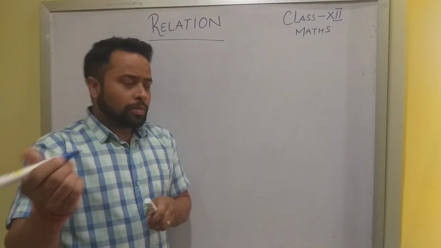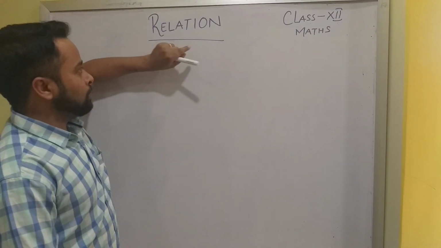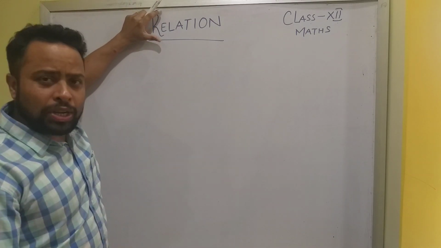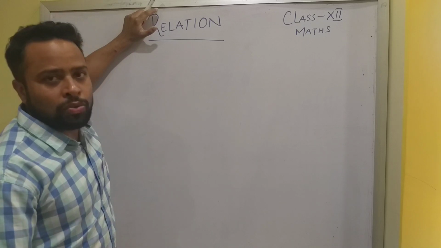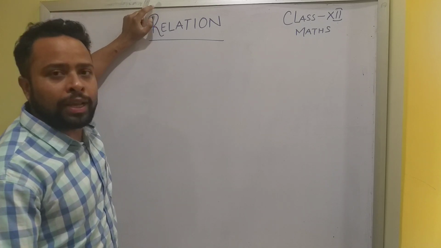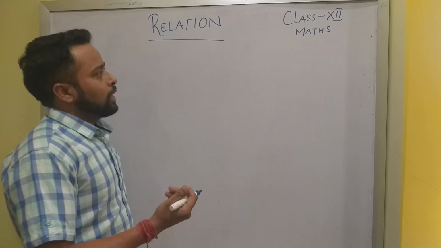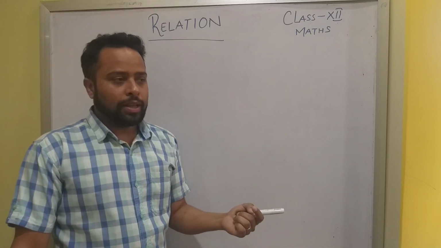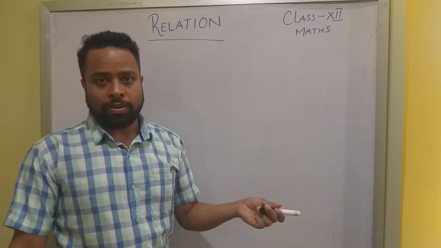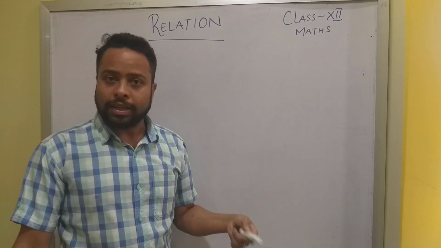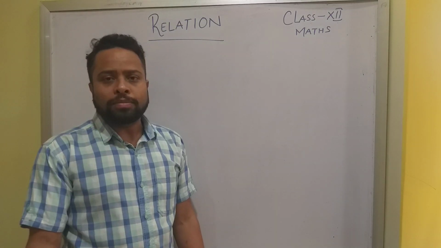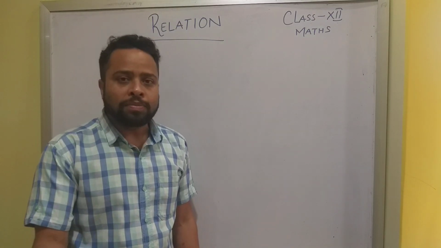Okay, now today I have to start the topic, that is relation. Relation is a literature word. We use this word every day in our day-to-day life. It is just a link between any two persons. Say, is father of, is brother of, is less than, is greater than. These are the relations. It is a relation between any two numbers, say is less than.